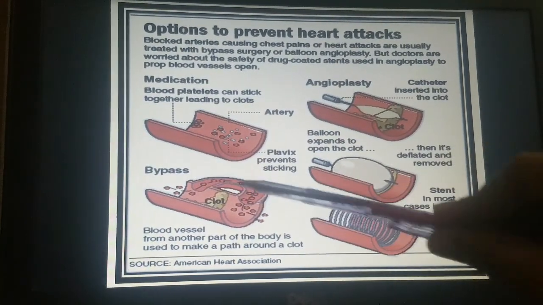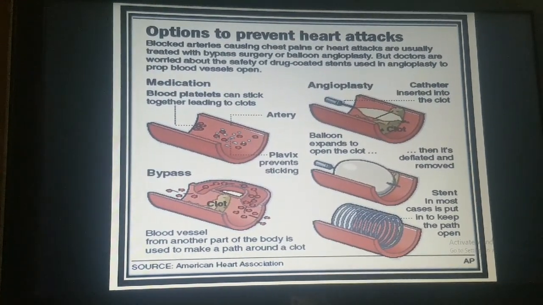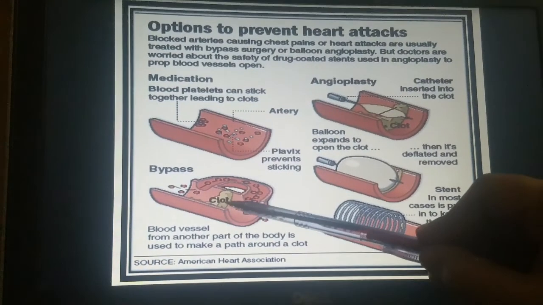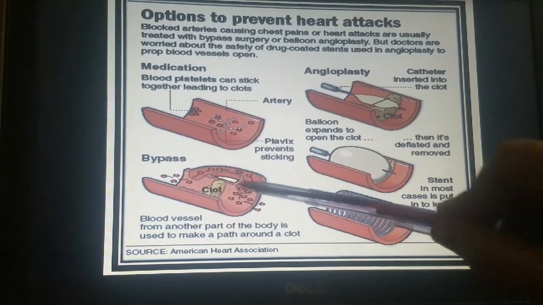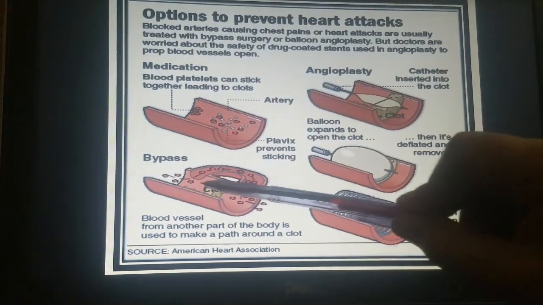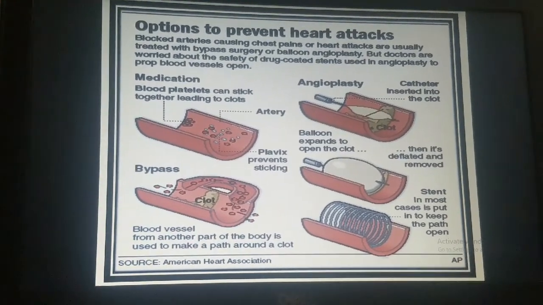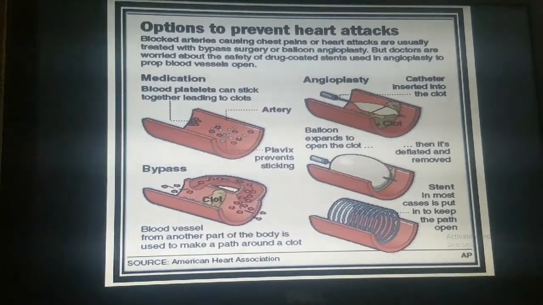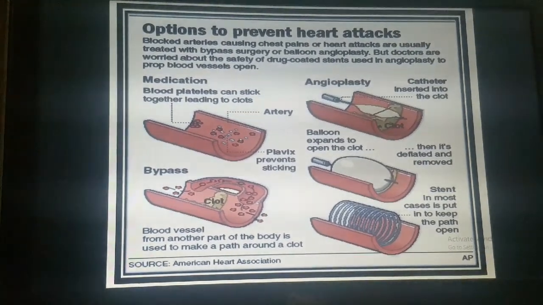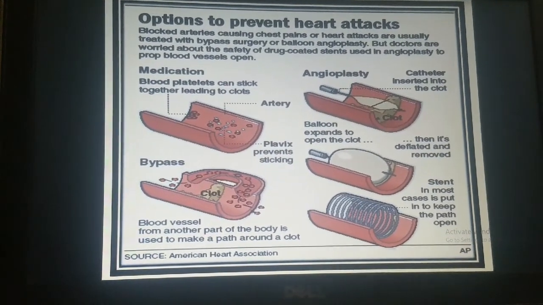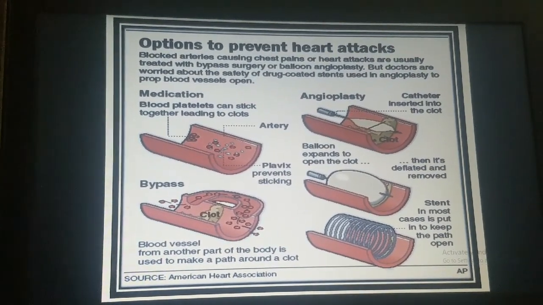Here a bypass artery is inserted, which will bypass this clot, and blood can flow by crossing this clot from this side to the other part of the artery. For this bypass, doctors may use a blood vessel from another part of the body to make a path around the clot.